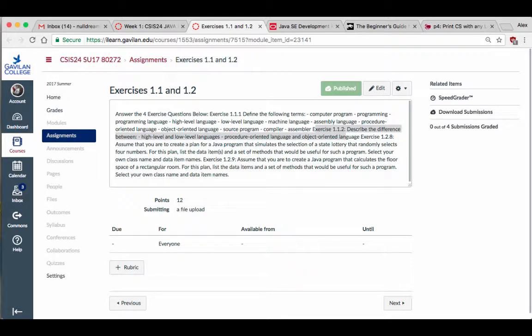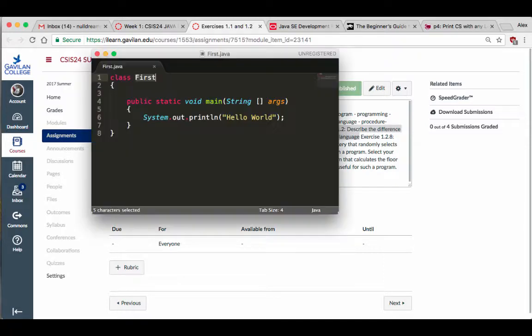Describe the difference between high-level and low-level languages. Procedure-oriented and object-oriented language. Okay, I'm going to tell you the difference. High-level language is something like Java, right? You don't have to write a whole lot of instructions to get something going, even though it looks like Java requires you to write a lot. It's still nothing compared to a low-level language like assembly, for example.